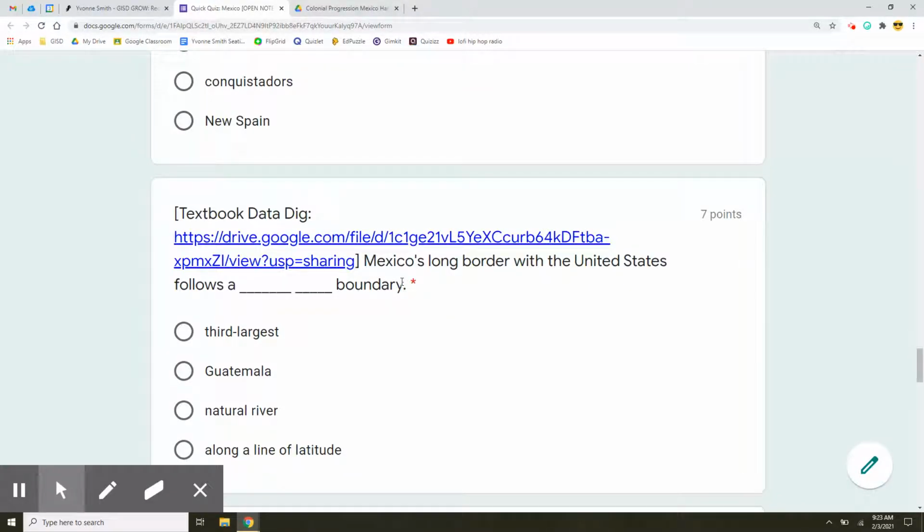Mexico's long border with the United States follows a blank boundary. Third largest, Guatemala, natural river, or along a line of latitude. These come from the data dig that we did last week. When you open that up, you'll see Mrs. Smith's colorful handwritten key.